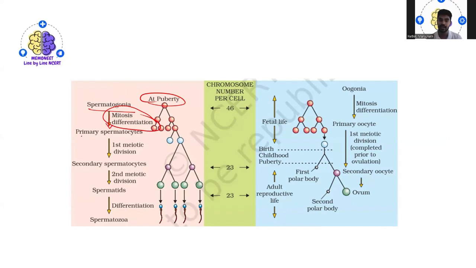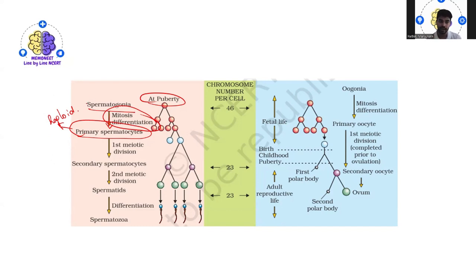so you will see the primary spermatocytes. So these primary spermatocytes will be in what kind of condition? Will it be haploid or diploid? As I have already explained, the spermatogonia undergo mitotic division.